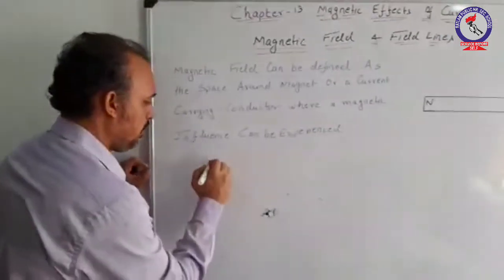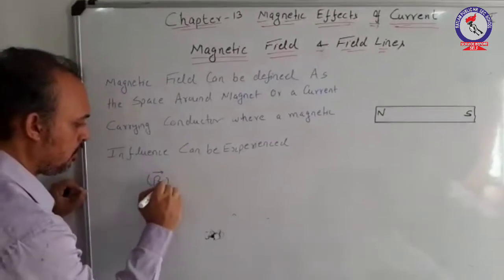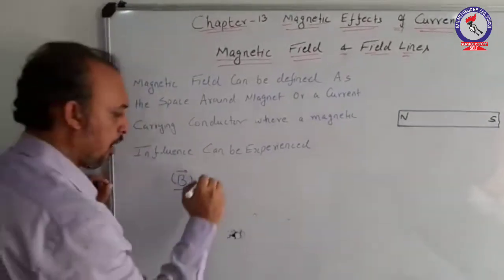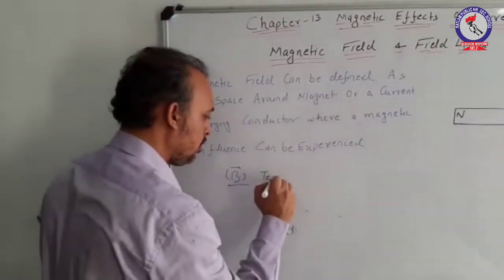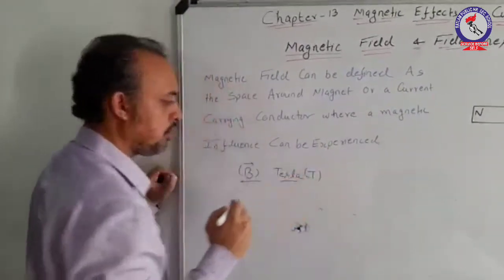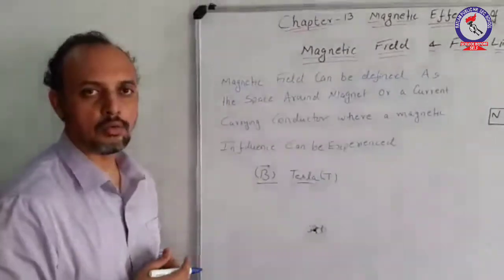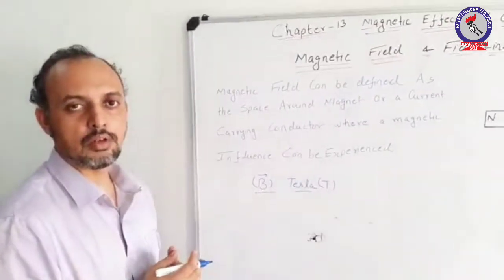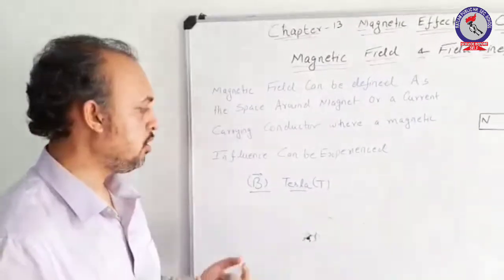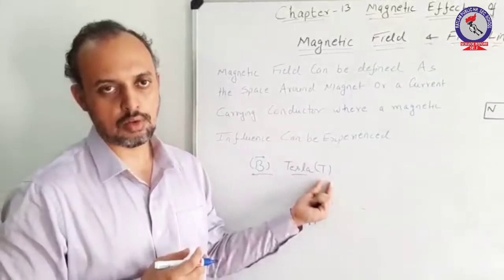This magnetic field is represented by letter B and its unit is Tesla, which is denoted by capital T. There are further units of magnetic field which can be expressed in different parameters, but here Tesla is actually the standard unit or the SI unit.